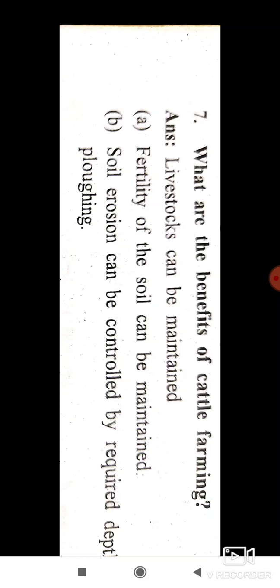Soil erosion can be controlled by the required depth of ploughing.